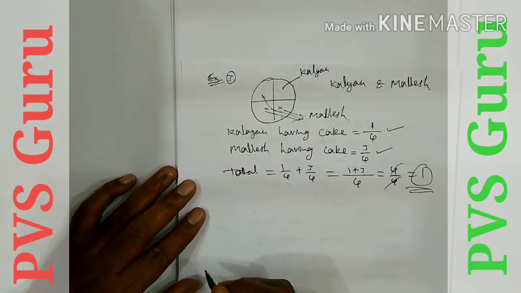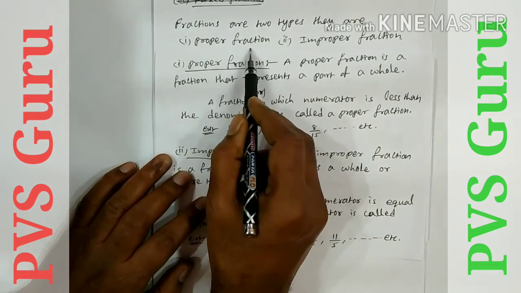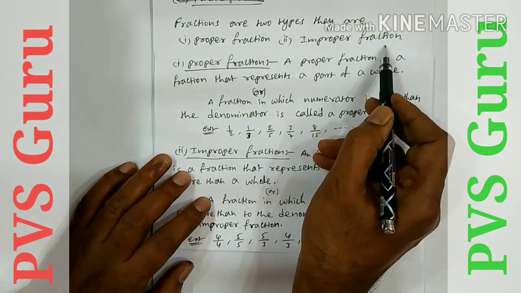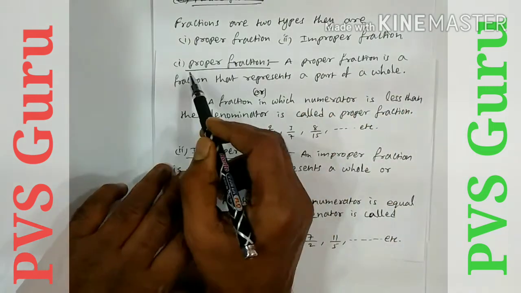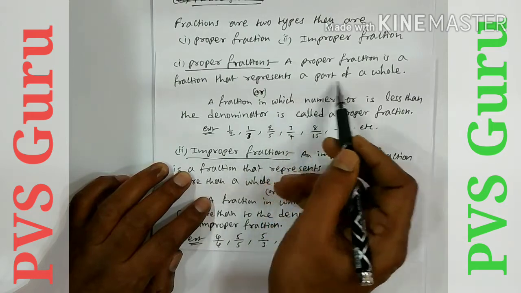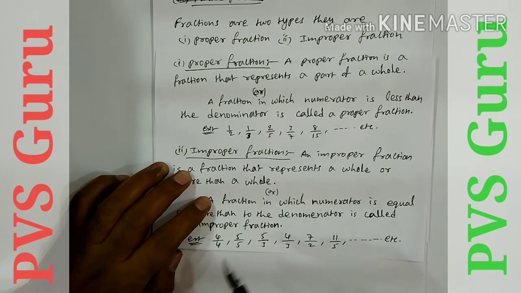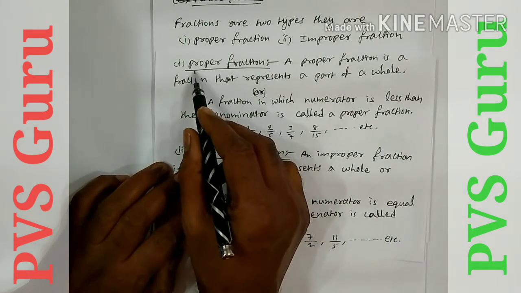This is called fraction. Fractions are of 2 types: proper fractions and improper fractions. A proper fraction is a fraction that represents a part of a whole. We have already discussed the cake. So Ramu took 1 by 4th of the cake. Means 4 is the whole, that is the denominator, and 1 is the part. Out of 4 parts he took 1 part. So that is called a proper fraction.